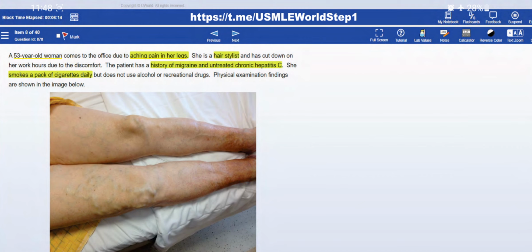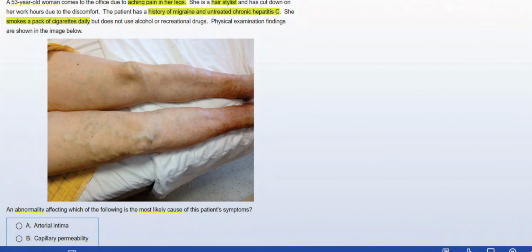Physical examination findings are shown in the image below. An abnormality affecting which of the following is the most likely cause of this patient's symptoms? So pause it and give the answer.